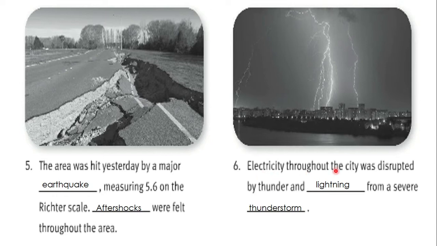Number 6, electricity throughout the city was disrupted by thunder and lightning from a severe thunderstorm. O sea, la electricidad puede ser interrumpida por rayos y por truenos, ¿ya? El trueno es thunder y lightning son los rayos, from a severe thunderstorm. Severe thunderstorm es una tormenta muy severa, muy dura.